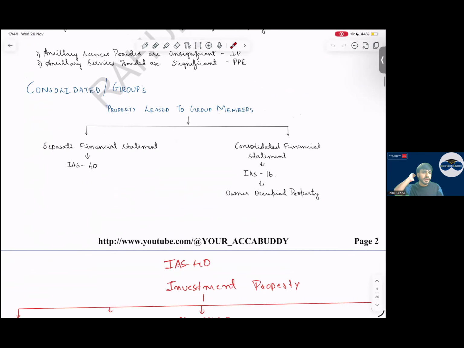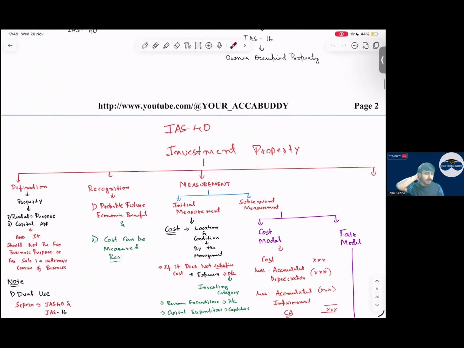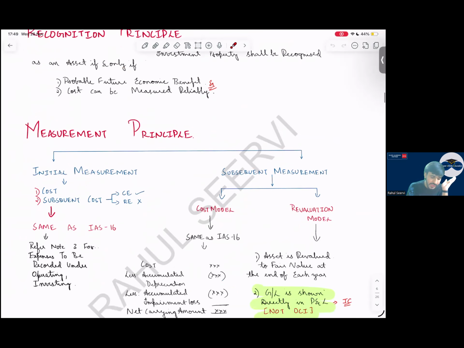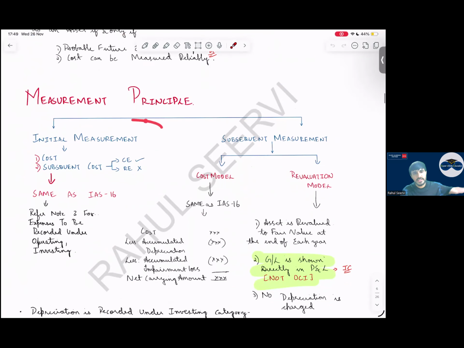Then coming to the recognition principle. When will you recognize an investment property? Recognition: investment property shall be recognized as an asset if future economic benefits are there and cost can be measured reliably at that time. Measurement principles. Initially, same as IAS 16 which we have covered. Initially we recognize at cost, capital expenditure. We capitalize, revenue expenditure will go to P&L.